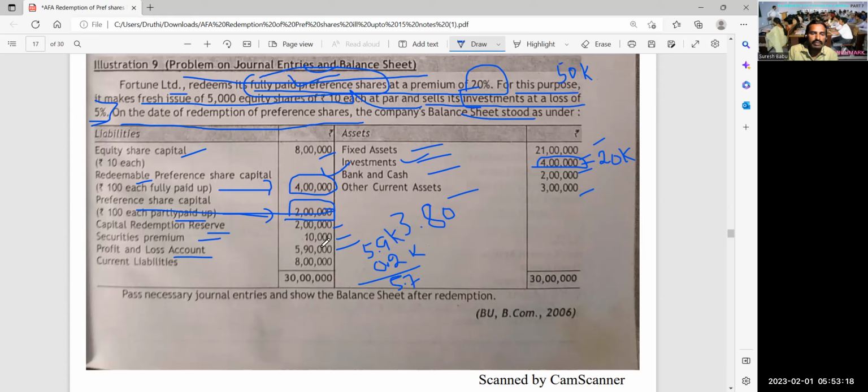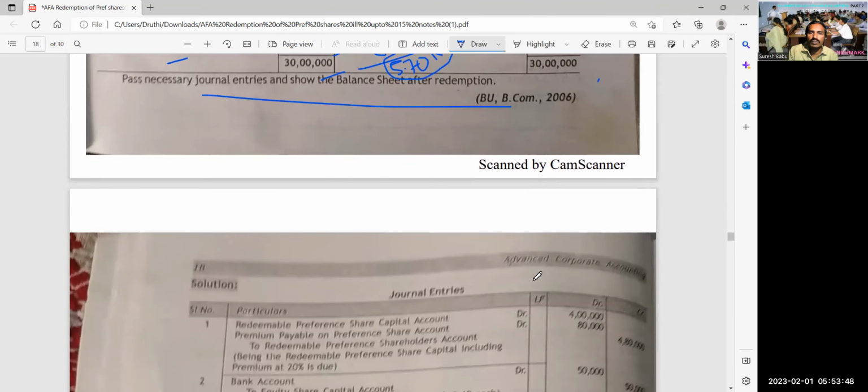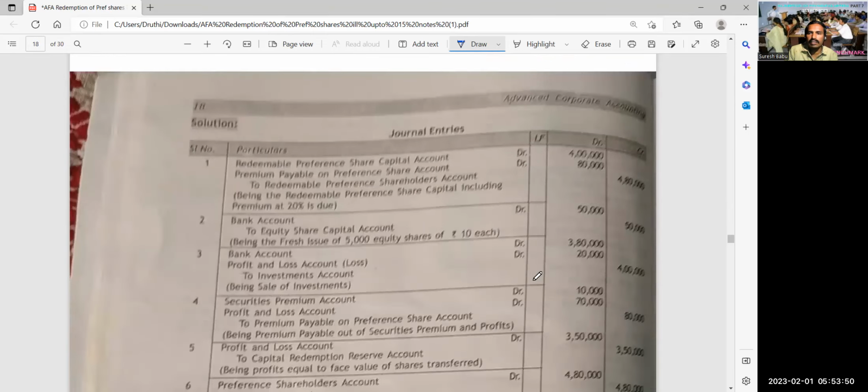So out of 5 lakh 90,000 minus 20,000, you have 5 lakh 70,000, correct now? Then out of this, it is very, very important, how much is required? 4,80,000 is required. You are selling the investments as well. Keep this in your mind, this is very important. Then current liabilities 8 lakh rupees, total 30 lakh rupees is the balance sheet. Pass the journal entries and show the balance sheet after redemption. This is the first one.